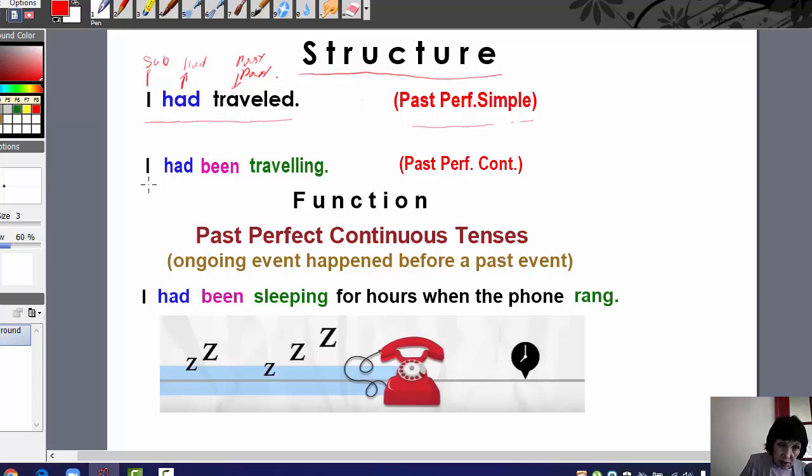The second sentence: I had been traveling. Here, had is also an auxiliary verb. I is the subject. And been is also a verb. And traveling is the present participle.